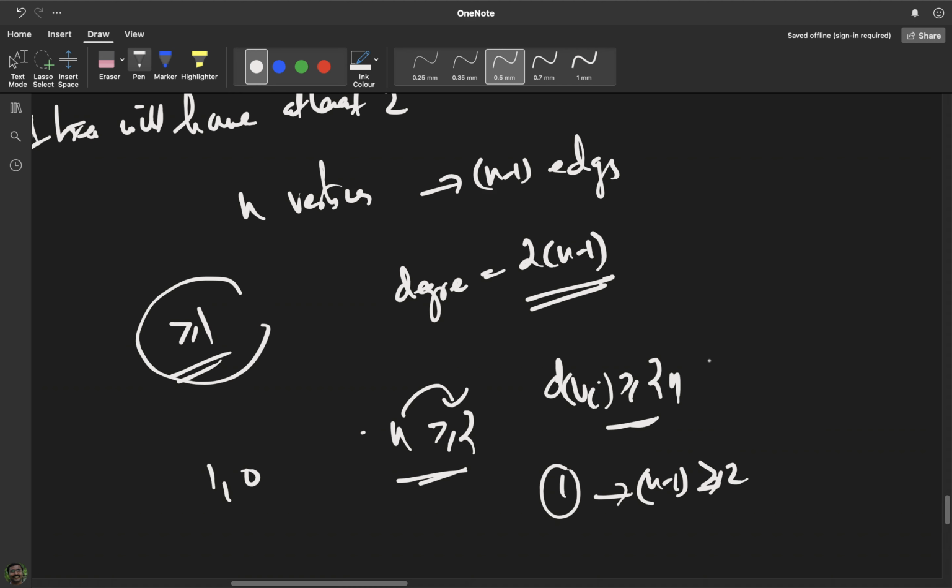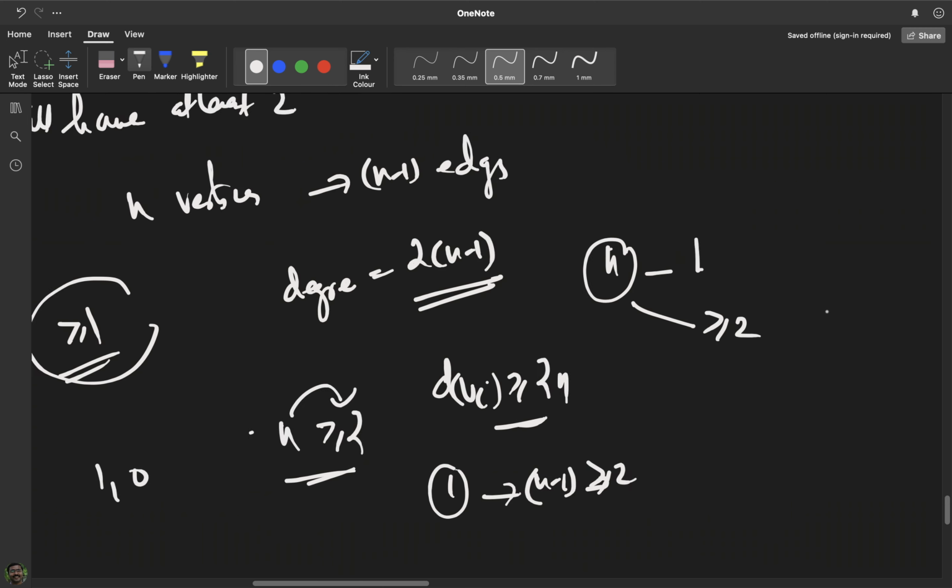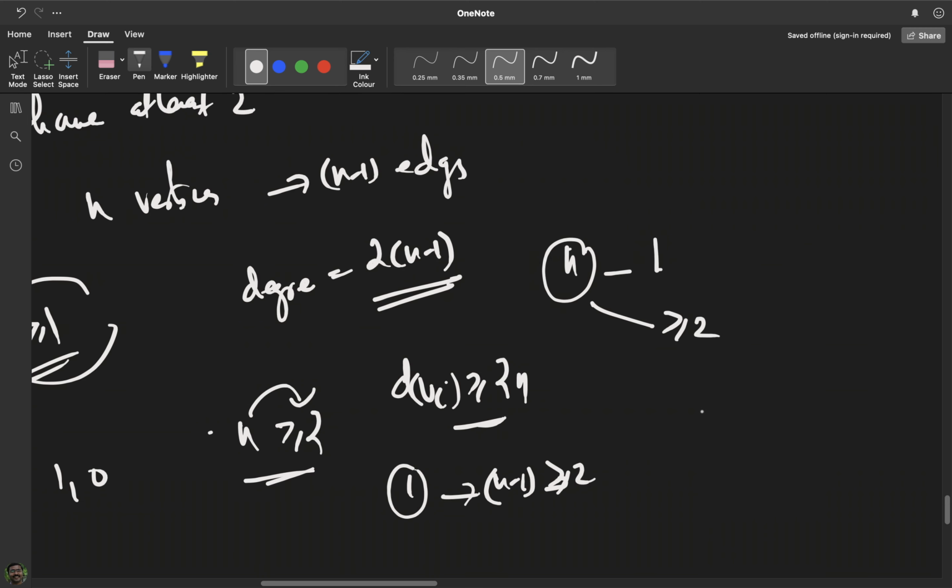Even if I take the degree as just 2 for each of the remaining n minus 1 vertices, the total degree will be at least 2 into n minus 1 plus 1, which is 2n minus 1, which is not possible, because the total degree is only 2 into n minus 1. So this is also not possible.